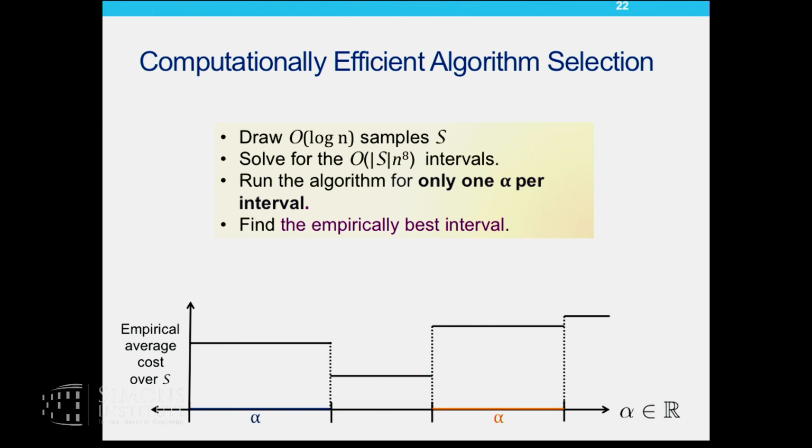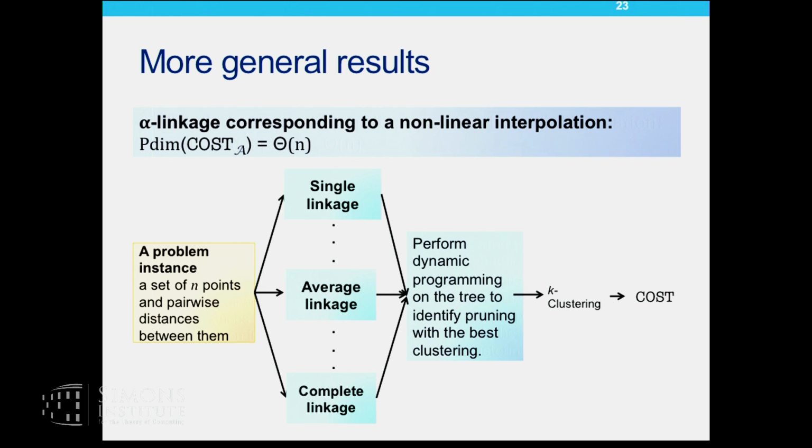Okay. So now to find the best alpha for a given set of clustering instances, we only need to, first of all, draw log n different clustering instances. That follows from the pseudo-dimension bound. And we show how you can solve for these polynomially many intervals for that set of problem instances. And then we only need to run the algorithm for one alpha per interval, because all the alphas result in the same empirical average cost on the set of problem instances that you have sampled. Then it's straightforward to find the empirically best interval of alphas. Okay, so we also prove more general results.